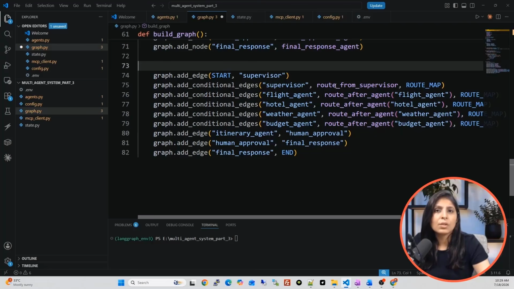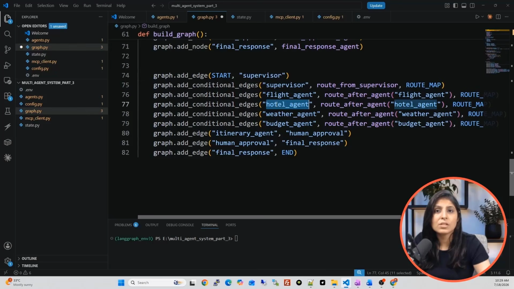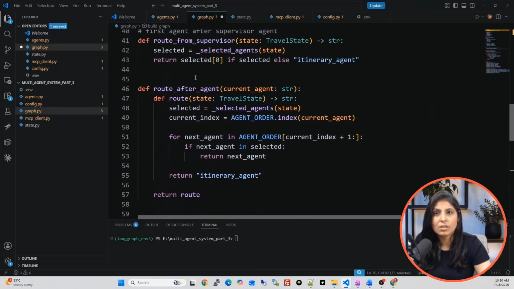See, we don't know that after the supervisor agent, when the first agent is getting selected, that first agent can be flight agent, hotel agent, weather agent, or budget agent. We don't know, right, which agent is getting selected by this function. So whatever the next agent is, if that next agent is flight agent, then this is how you will use the function, this route after agent function.